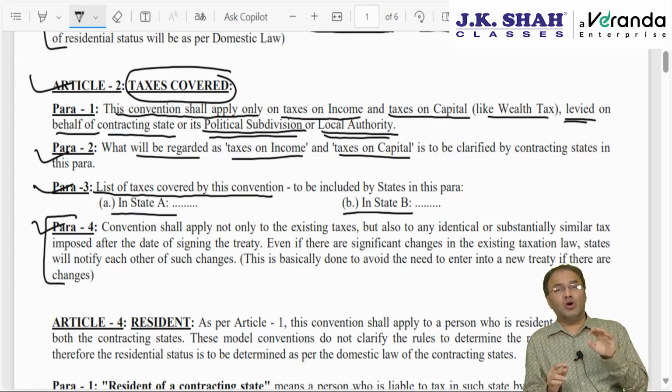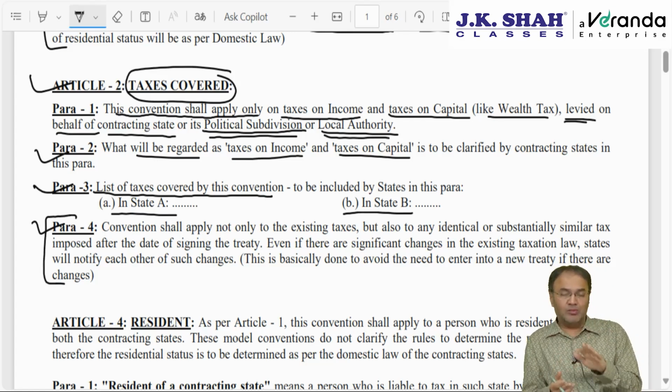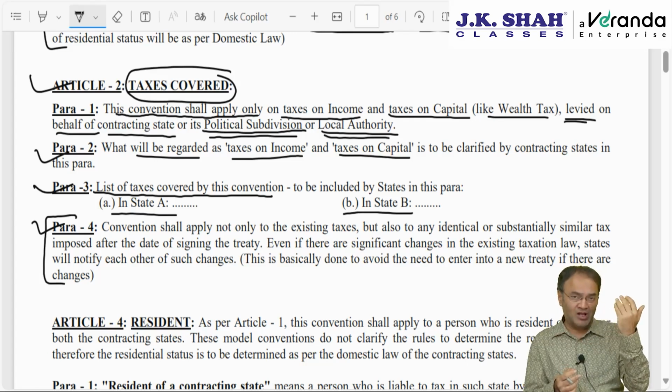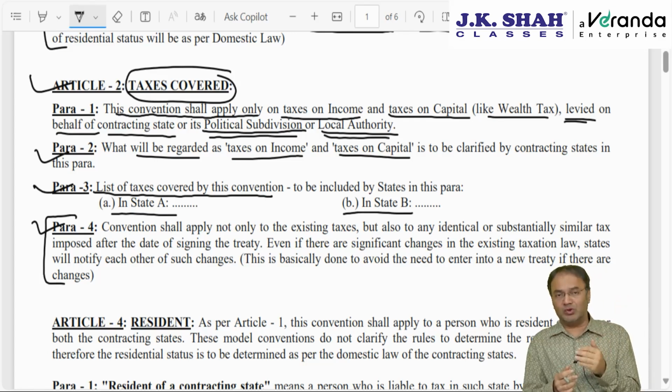Supposing tomorrow income tax act is scrapped, agreement is entered into for income tax act. Tomorrow income tax act is replaced by direct tax code. Then will there be any requirement to enter into a fresh agreement with so many countries? Answer: no. Para 4 of article 2 clarifies, if existing law is replaced by another law which is similar to it, then no need to enter into fresh agreement.